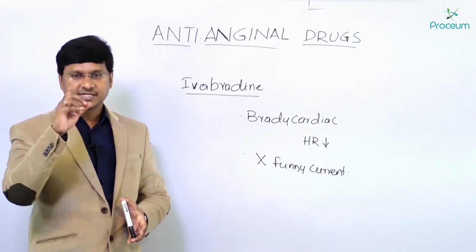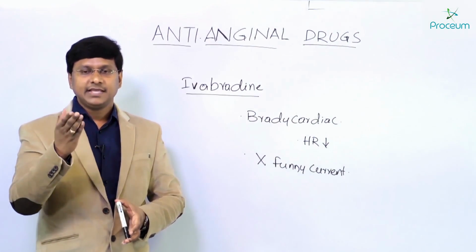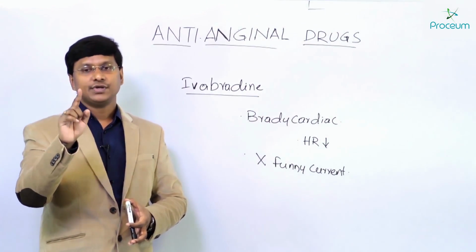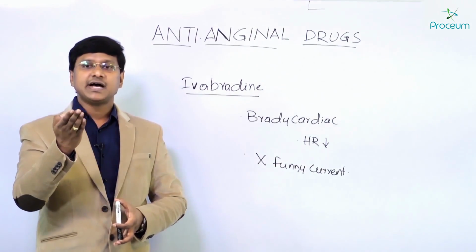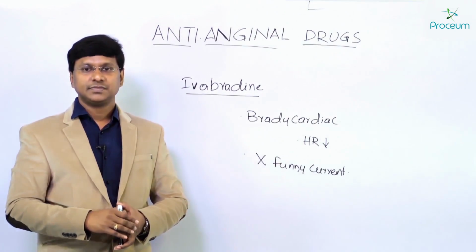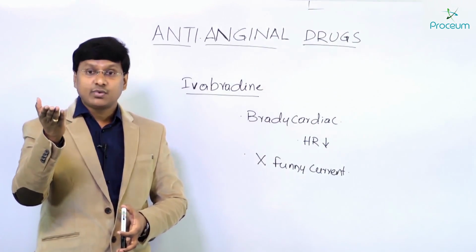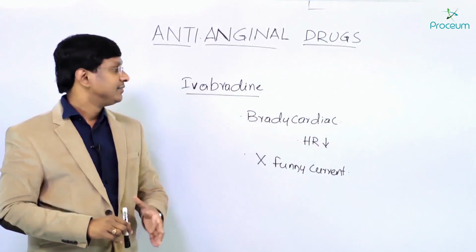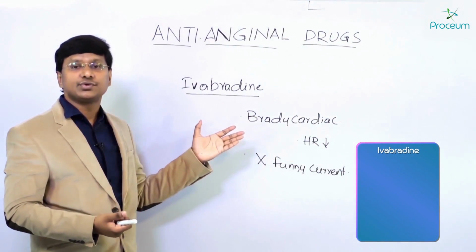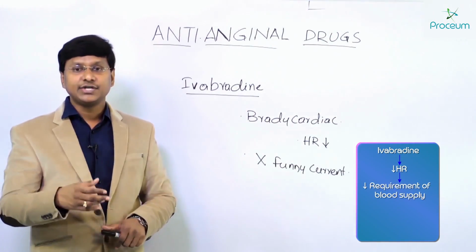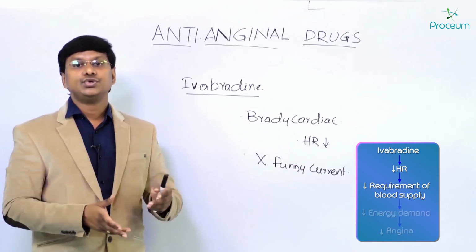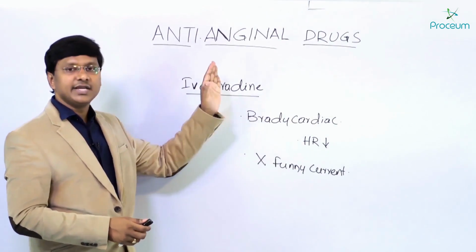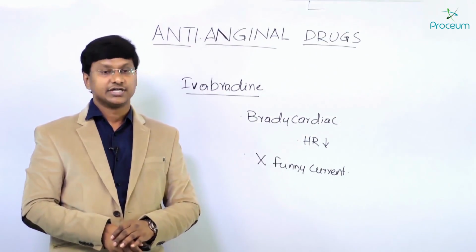Now, what did we discuss in the pathophysiology of angina? Heart rate is one of the determinants of ischemia. If the heart rate of the individual is more, then the requirement of blood supply is also more, and the demand for energy is also more. So by giving Ivabradine, you are trying to reduce the heart rate, reduce the requirement of blood supply, and reduce the energy demand. In that way, Ivabradine is used as an anti-anginal drug.